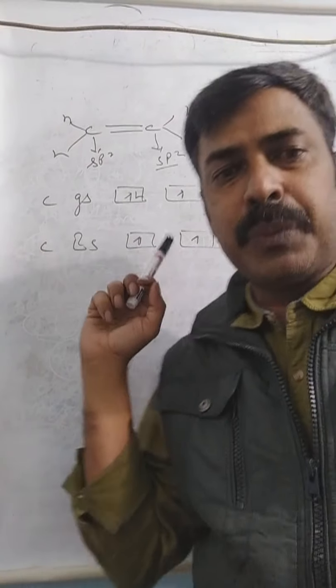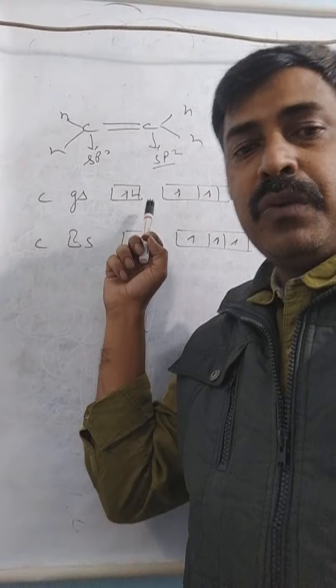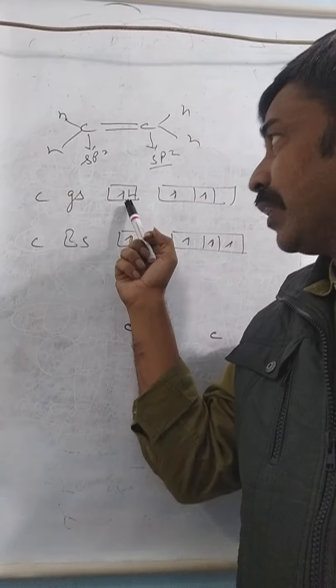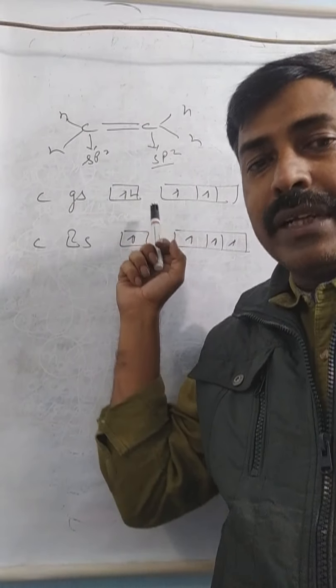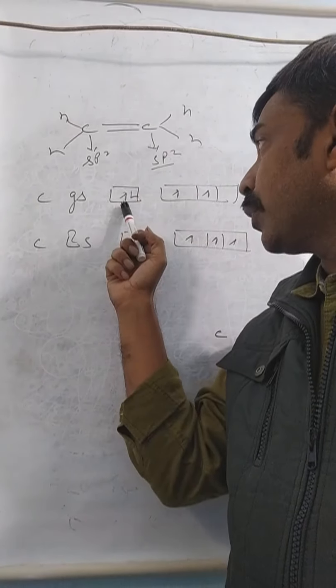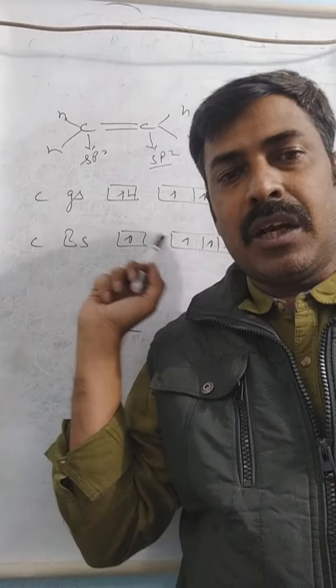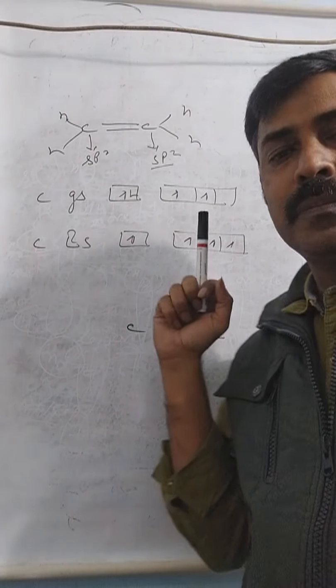With this sp2 hybrid carbon, first of all we will see the ground state of the carbon. The ground state will remain the same, that is 2s2 2p2. And when the excitation takes place, one of the electrons from the 2s will move to the 2p. So the excitation of the electron takes place and now it becomes 2s1 2p3.